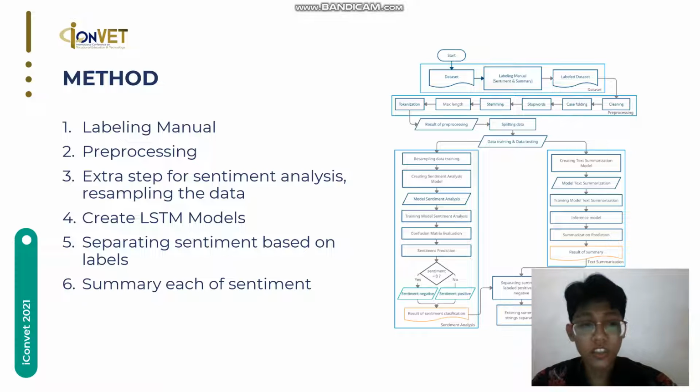For the sentiment analysis, there is an extra step for resampling the data. Resampling the data is basically decreasing the amount of positive labels to match the negative labels, so the data will not be biased. Then we create the LSTM model, and after the model predicts the sentiment, we separate the sentiment, and then we summarize each sentiment. First the positive sentiment, and then the negative sentiment.